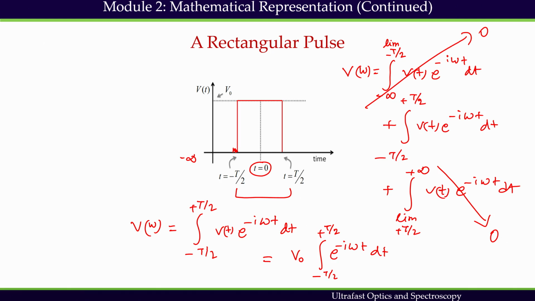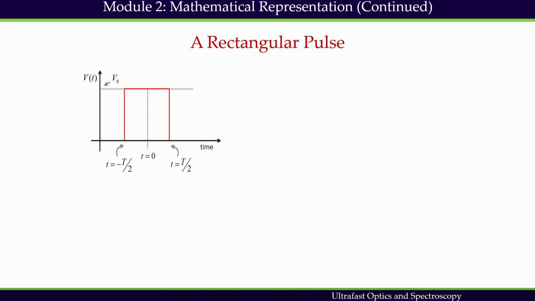And further we can simplify this integration. So V(omega) is V naught divided by minus i omega, times e to the power minus i omega t evaluated from minus T by 2 to plus T by 2.